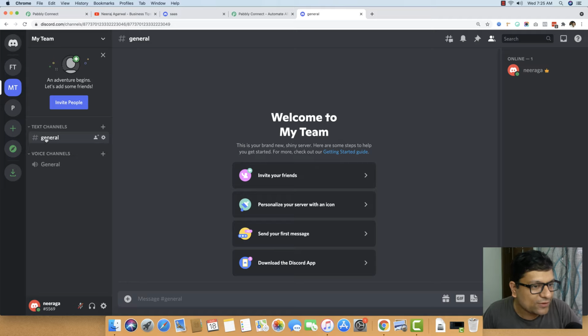Inside this server, you will see a text channel by the name of General. You can see the text channel is automatically created by Discord. If you want, you can create another channel by clicking the Create Channel button right here. The automation that I'm going to show you will work on new channels as well as on any old channels that you have. So it doesn't matter whether you create a new channel or not. Even if you want to automate everything on your existing channel, yes, you can do that. Let me show you how it is done.